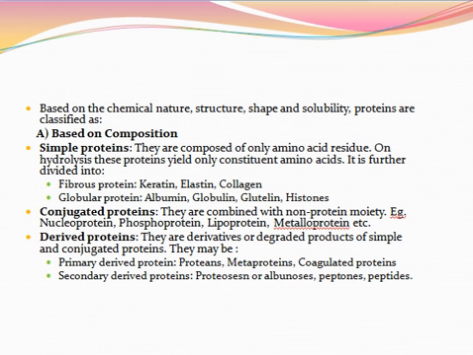Then secondary derived proteins. These are derivatives of proteins in which hydrolysis has certainly occurred. The molecules are as a rule smaller than the original protein. It is classified into proteoses, peptones and polypeptides. Proteoses are soluble in water, coagulated by heat, produced when hydrolysis proceeds beyond the level of metaproteins.